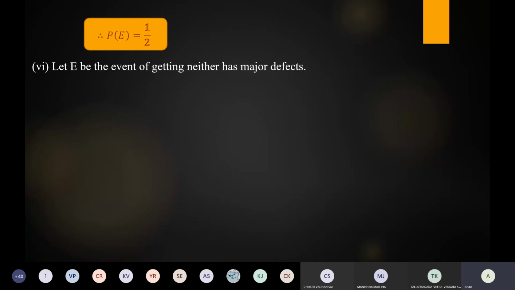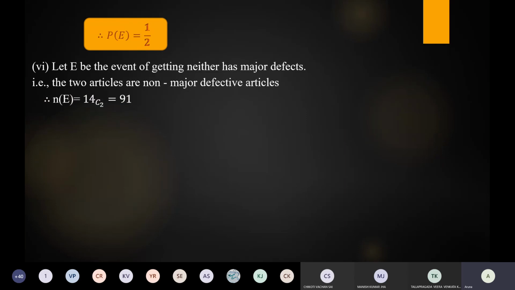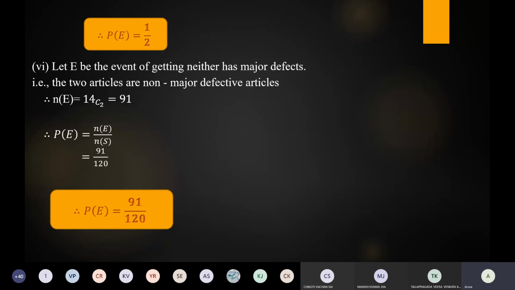Next, sixth one is let E be the event of getting neither has major defectives. Neither has major defective means now here draw the 2 articles from good articles and minor defective articles. So good articles and minor defective articles totally 14. So that's why draw the 2 articles from 14 only. So that is N of E is equal to 14C2. So that is equal to 91. So therefore P of E is equal to N of E by N of S. That is equal to 91 by 120.